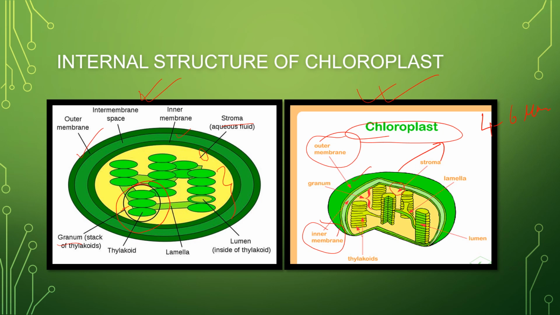Now if you look at the cross section of these granum, what will you see? You will see that there are sac-like structures inside called thylakoids. So if you are just doing the cross section, we can see that these are called thylakoids, and the thylakoids of one granum are connected to the other granum by a stroma lamellae.